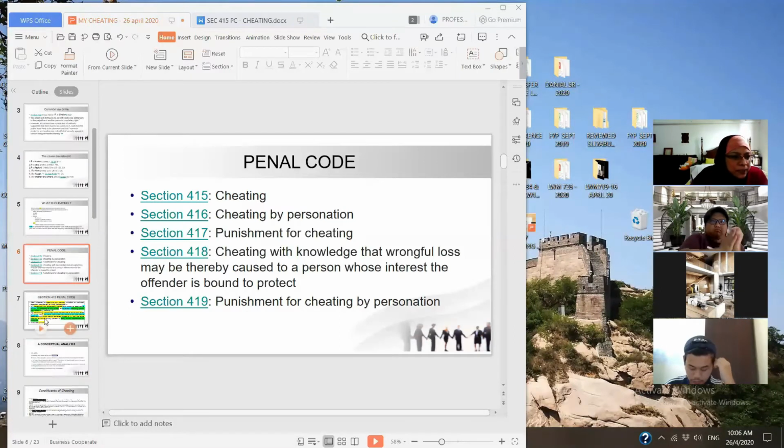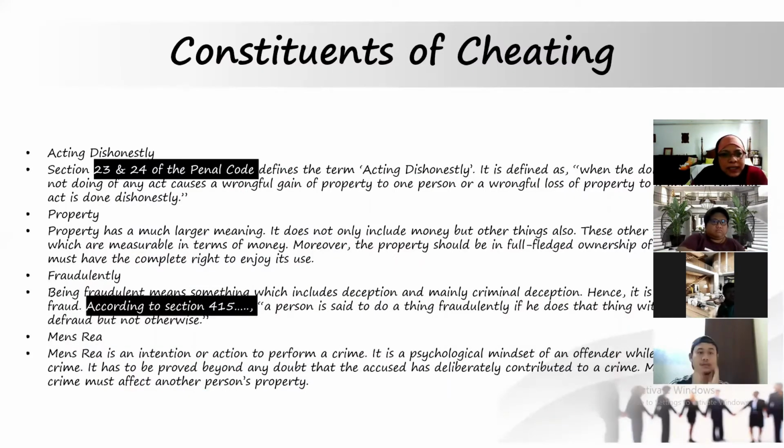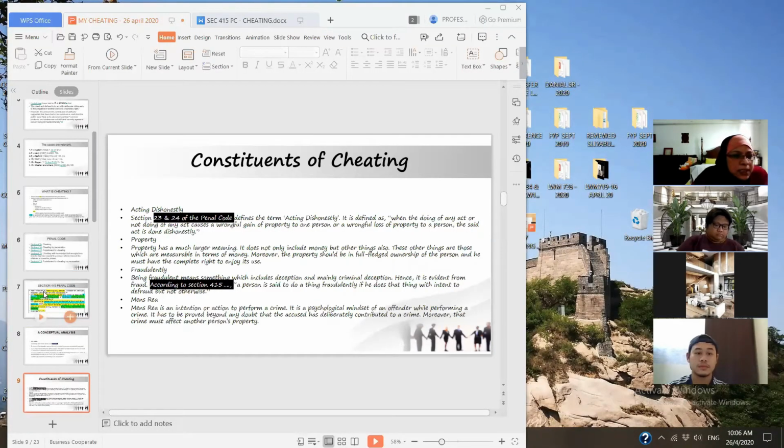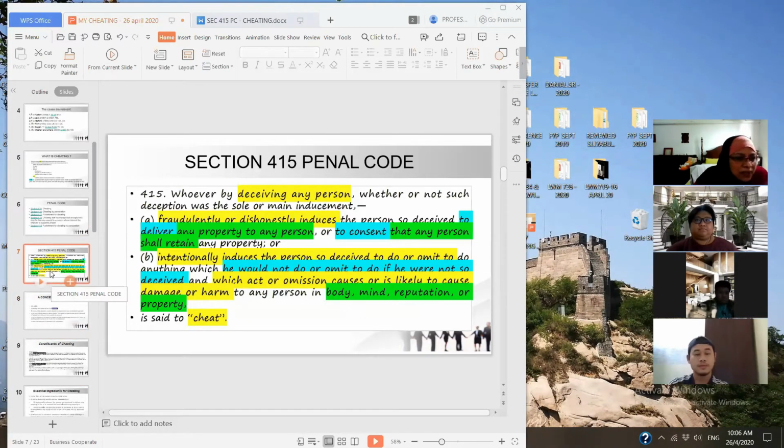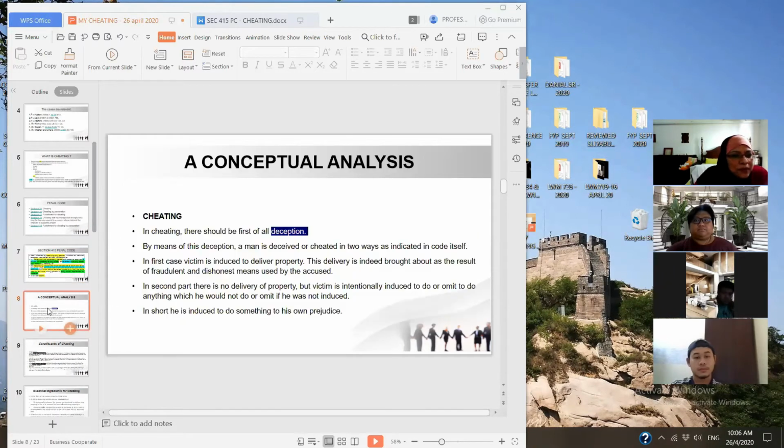Now, since there is the word dishonesty, let's look at slide 7 now. Let's look at slide 8. Slide 7 gives you section 415. Slide 8 gives you that conceptual analysis. In cheating, there should first be deception. We said that. What is deception? Again, deception is an intention.